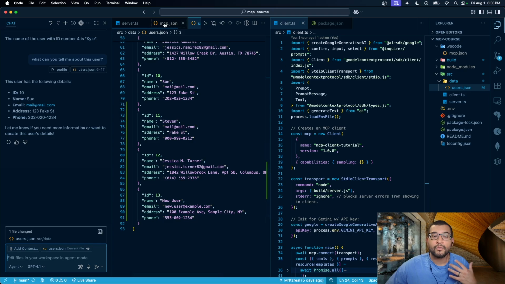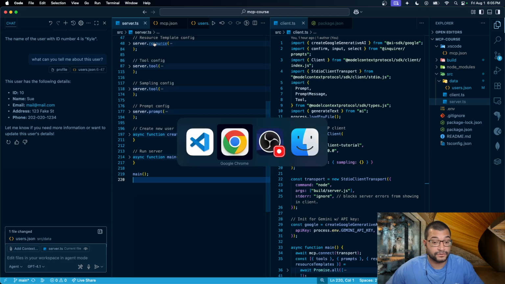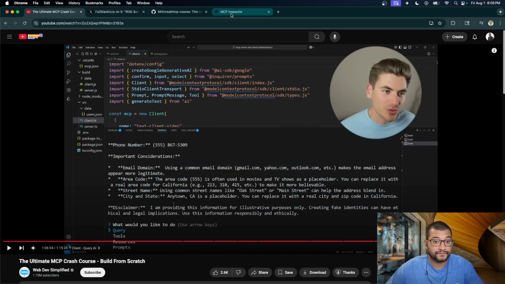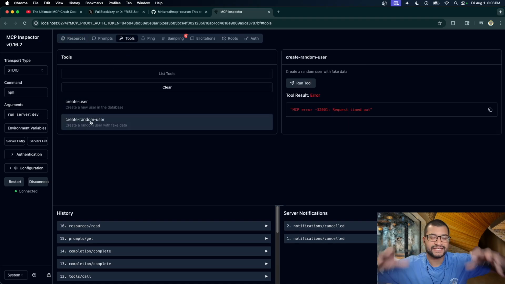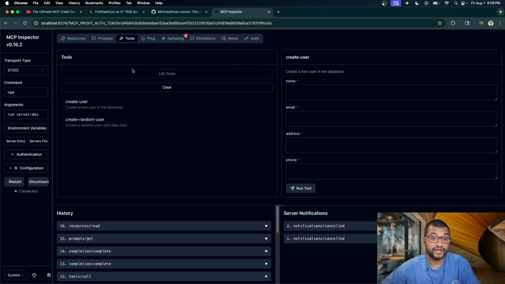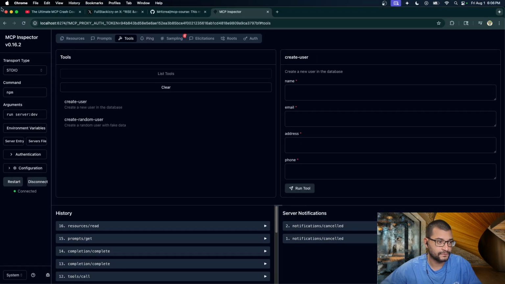And I can go more into that, explaining everything, the prompts, the tools, and the resources, but it would require a much longer video. But I've been having a lot of fun. I learned as well about the inspector, and essentially what the inspector does is, if you create resources, prompts and tools, you can have access. This is literally like its own server in order for you to access this information. And from here, I can create a user, for instance. Let's do this to prove it to you.